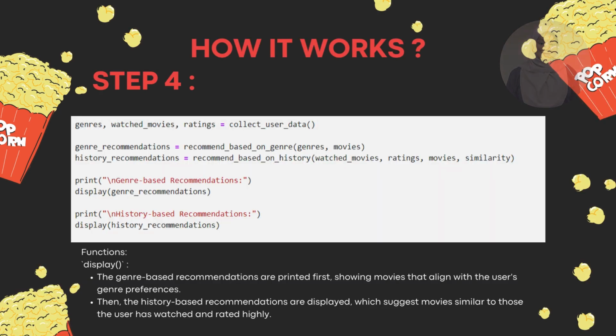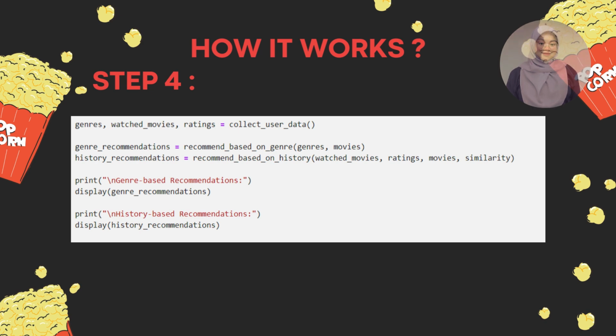For the final cell, the recommendations from both methods that I stated in the previous slide are displayed using the display function. The genre-based recommendations are printed first, showing movies that align with the user's genre preference. Then the history-based recommendations are displayed, which suggest movies similar to those the user had watched and rated highly.